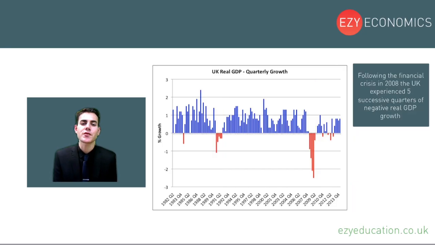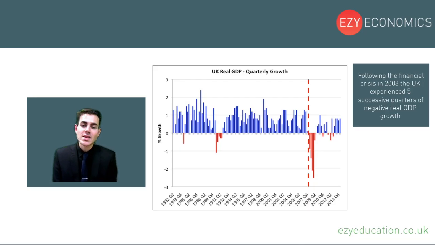The next statement is: following the financial crisis in 2008, the UK experienced 5 successive quarters of negative real GDP growth. So we want to focus on the period from the financial crisis and beyond, which is at 2008. So let's draw the threshold line there.